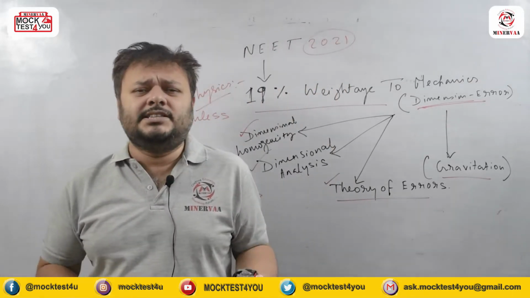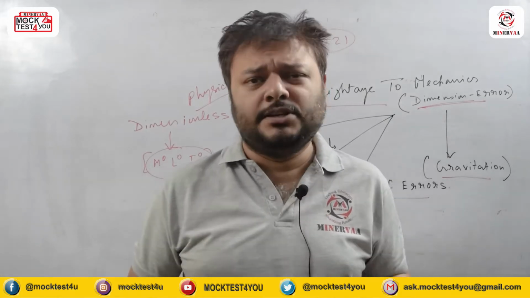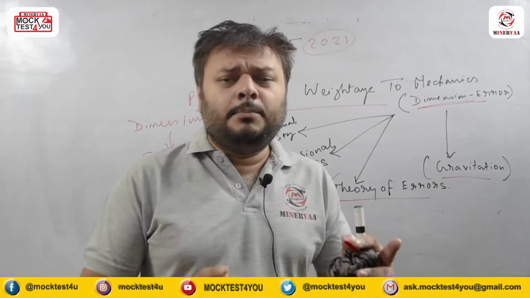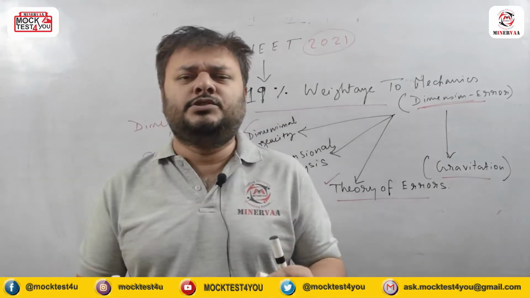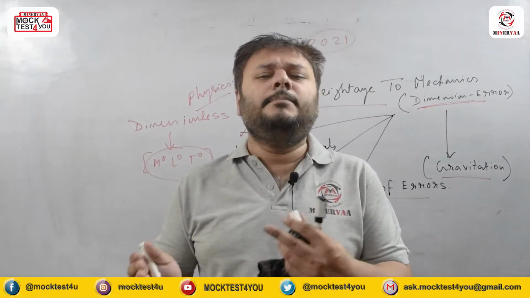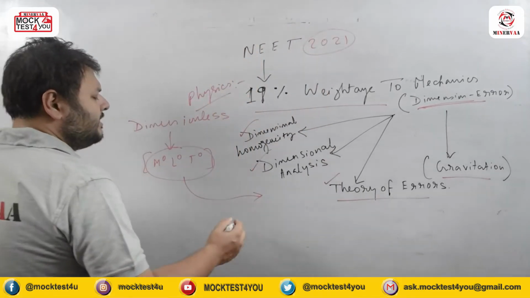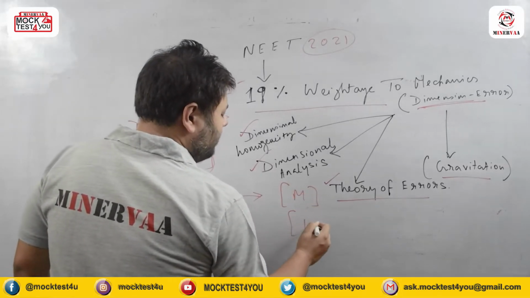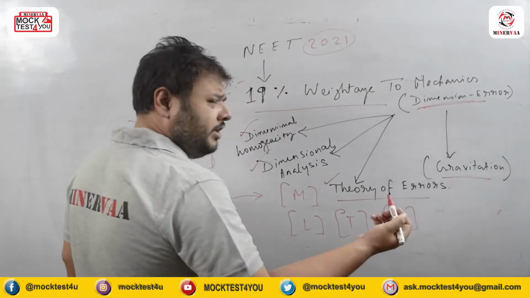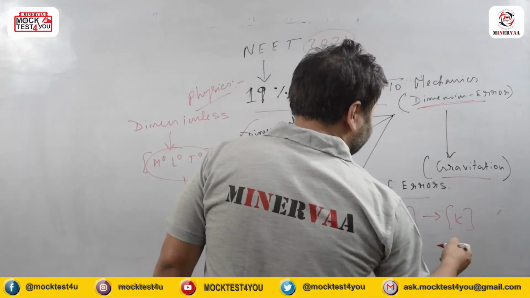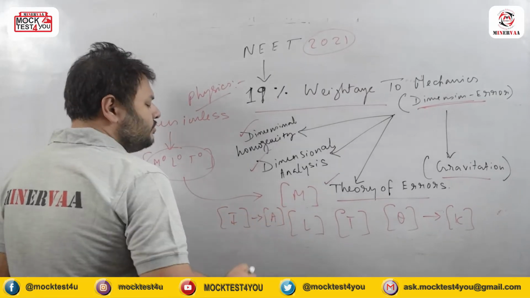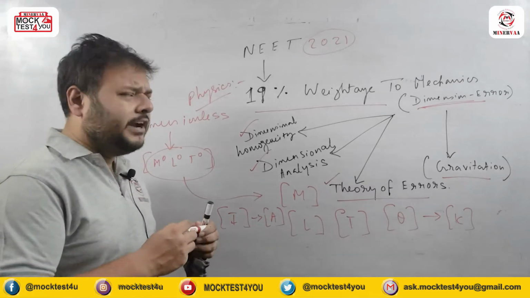In physics, the application of mole and candela for dimensions is not that much, but they exist. The most important five parameters are mass, length, time, current, and temperature. Here I am introducing M for mass, L for length, capital T for time, theta for temperature, or you can write capital K from Kelvin, and I for current or ampere, which some write as capital A. These are the fundamental dimensions.